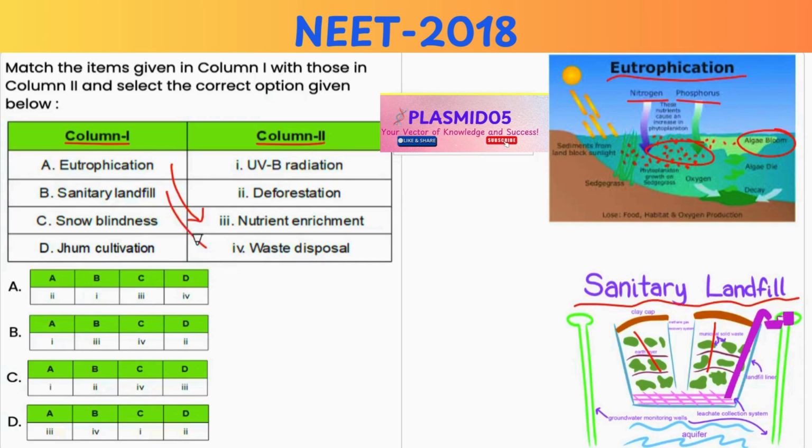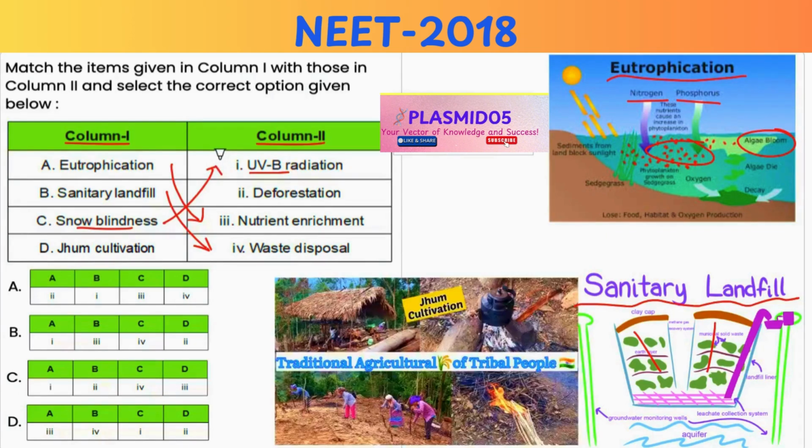Snow blindness is a very painful condition caused by exposure to ultraviolet B radiation reflected from the snow. Thus, C matches with 1. And jhum cultivation, also known as slash and burn agriculture, involves clearing forests resulting in deforestation. Thus, D matches with 2. Hence, the correct answer is option D.